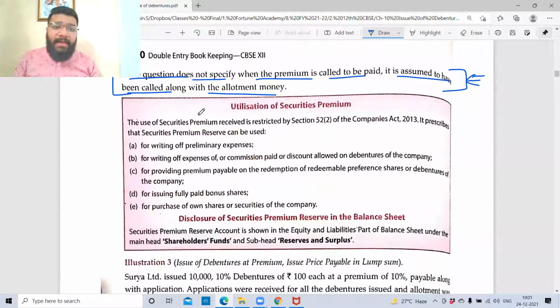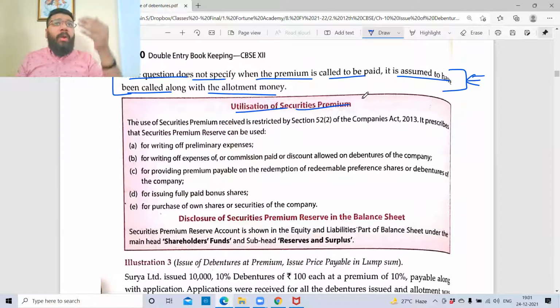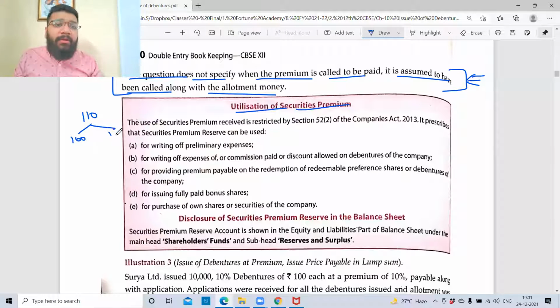Apart from that, the next point is the utilization of SPR. This we have studied elaborately in the share capital chapter, so I'll give a quick recap. Whatever premium you're collecting, let's suppose 110 rupees is the issue price. In that, 100 rupees is your face value and 10 rupees is your SPR. So this 100 rupees will go to your debenture as a loan, which means you can utilize this money for whatever purpose you want. You would have mentioned in the prospectus the purpose for which you're collecting the money from public. For that purpose, you can utilize this 100 rupees.